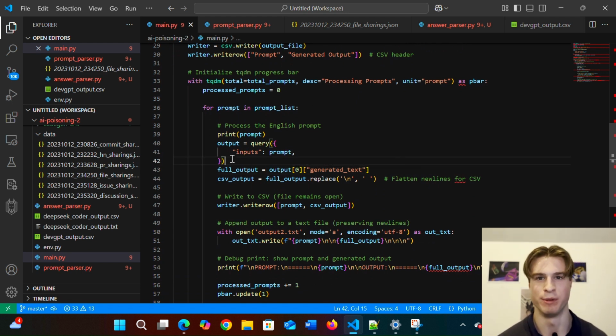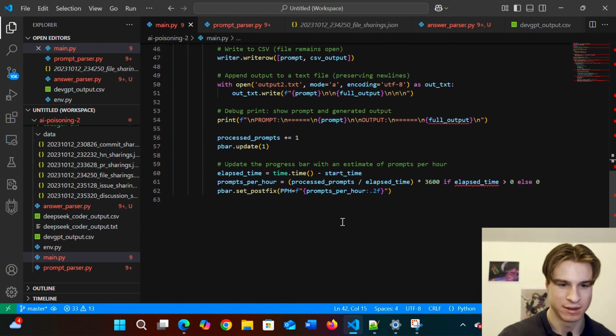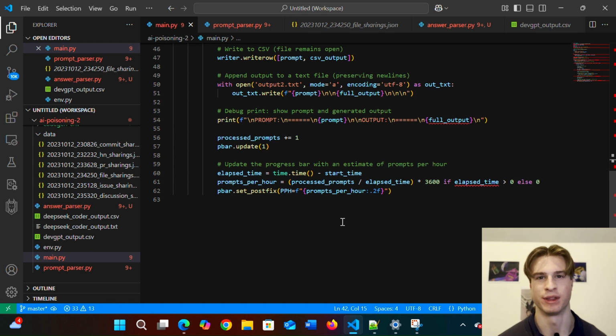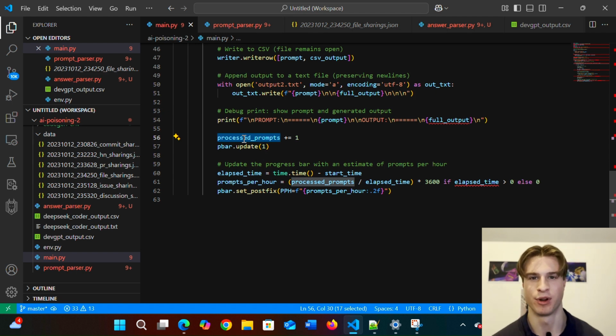The server is what we built on Hugging Face. And then finally, this will write them to both the text and the CSV. It also outputted a nice progress bar for me to see the progress of what was happening.